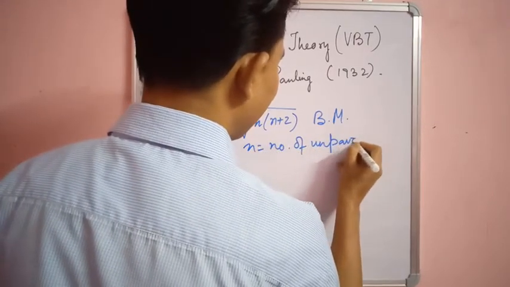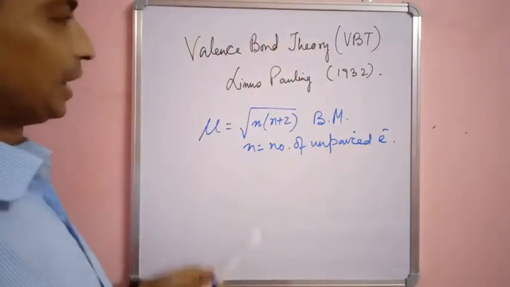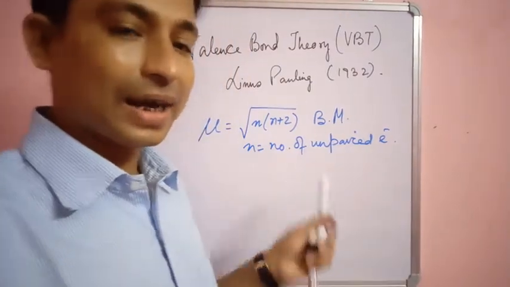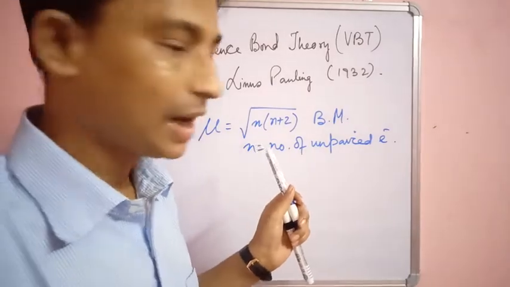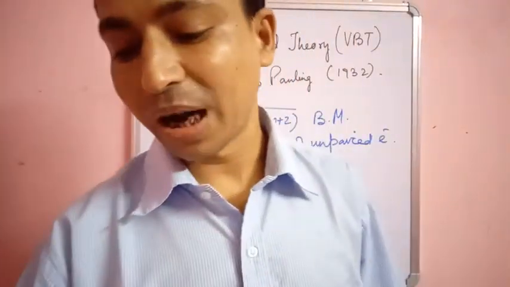With the help of this valence bond theory, we can see how many unpaired electrons are there, and accordingly we can find the magnetic moment values of that coordination complex. In this way this theory is very useful for us.